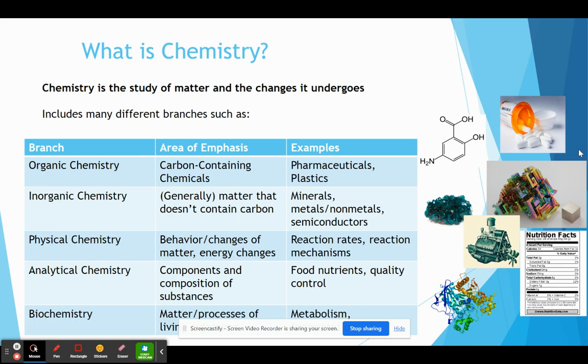So in chemistry, we have a lot of different branches, you could say, where they're focusing on different components of how that matter changes. So something like organic chemistry might study plastics, pharmaceuticals. They're working at synthesizing new things that haven't quite existed yet and trying to figure out how we can manipulate those atoms and those molecules to make substances that do what we want them to do. We essentially design them. And as you can see in some other examples, there's a lot of different ways that chemistry is applied to our everyday life where we might not really realize that what we're observing and what we're experiencing is chemistry at its root.